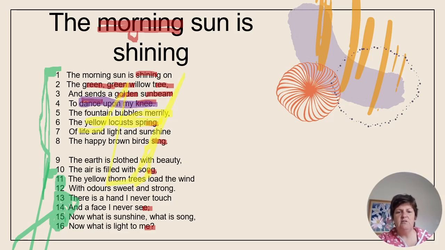Sorry, I keep struggling with this cursor. They speak of life and light and sunshine. Listen to the alliteration in line 6 and 7. It's a light, calm sound that just shows how everything in nature is flowing. All right. And the happy brown birds sing. And she qualifies the brown birds being happy with an adjective, which just shows that nature is in a good state. It's a harmonious morning.